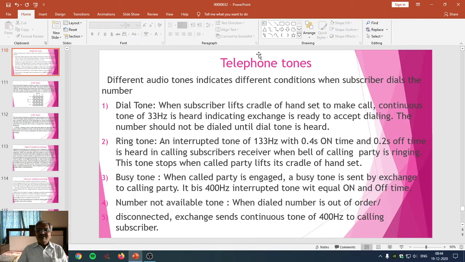And these are essentially provided by the telephone exchange to the subscriber.